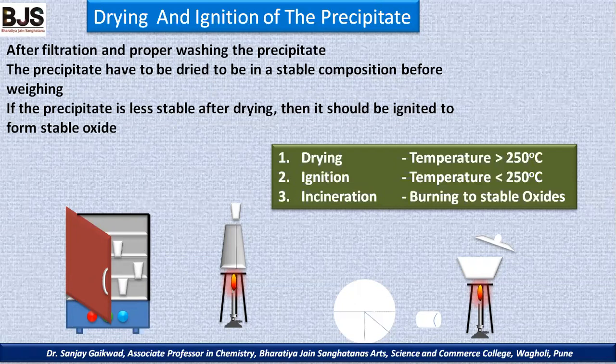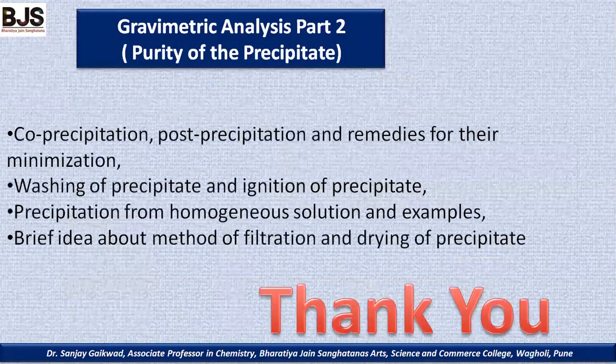If the compound is unstable, then we have to give the incineration or complete burning process and transfer it to stable oxide compounds. Now, this is related to the purity of the precipitate. In this video, we learned co-precipitation, the concept of post-precipitation, remedies for their minimization, washing of the precipitate, and ignition of the precipitate. Precipitation from homogeneous solution with examples and a brief idea about the filtration and drying of the precipitate.